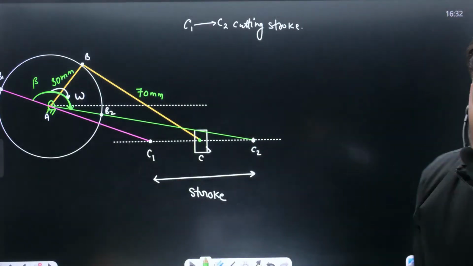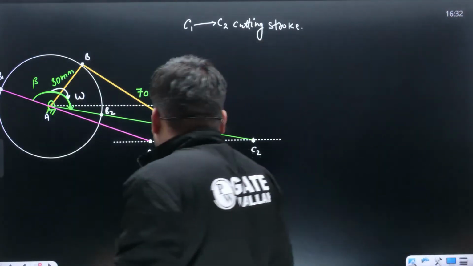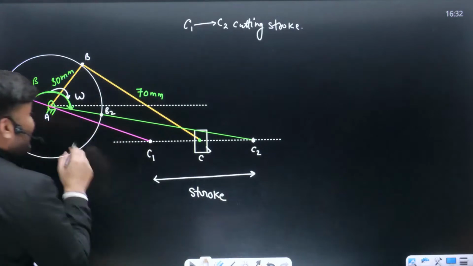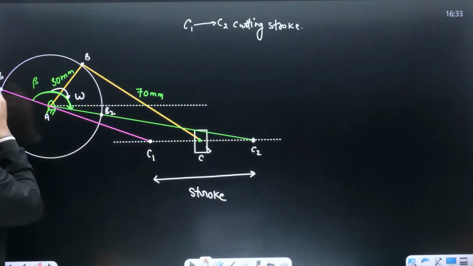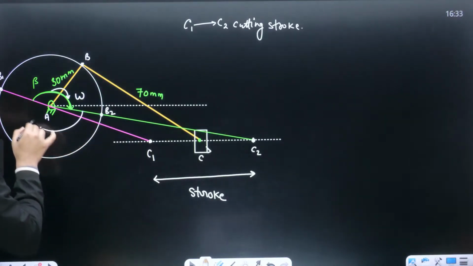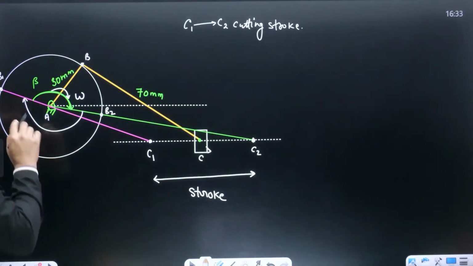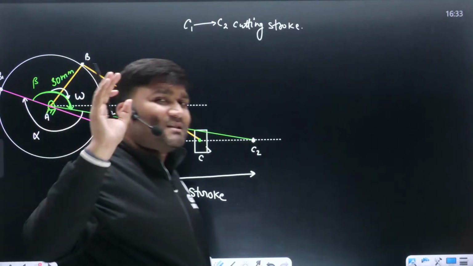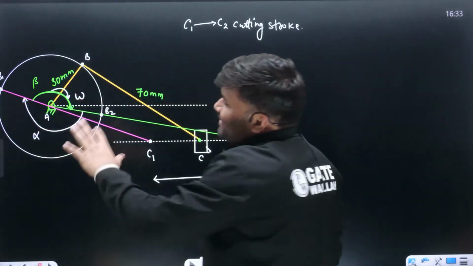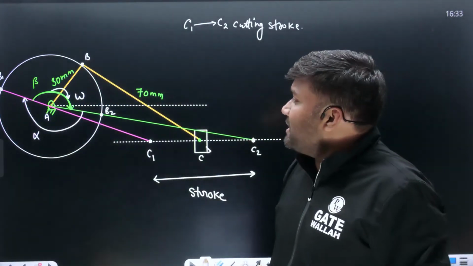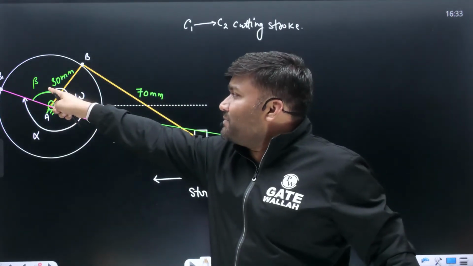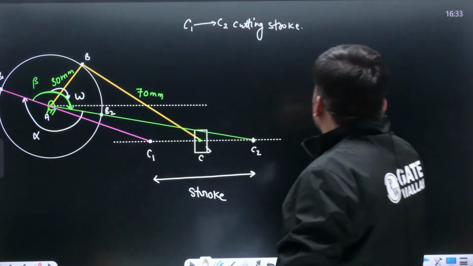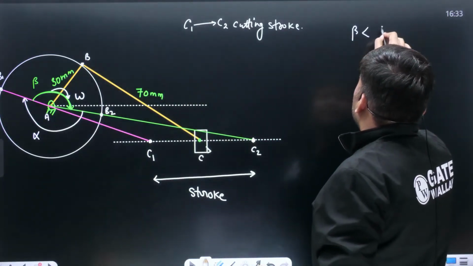This is going to be your cutting stroke angle. And C2 to C1 return, that is B2 to B1, you are going to have your return stroke angle. This is going to be your alpha. And everybody, even a blind person, can tell that here, sir, something is wrong. In this diagram, it seems that cutting stroke angle beta is smaller than alpha.